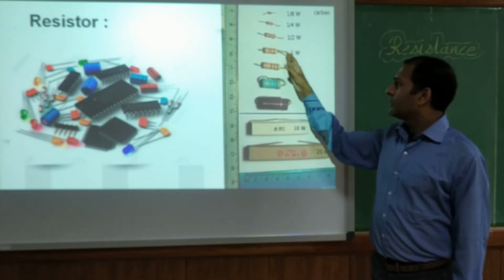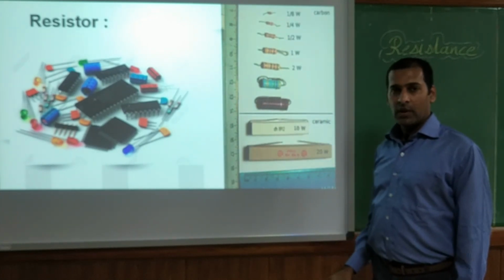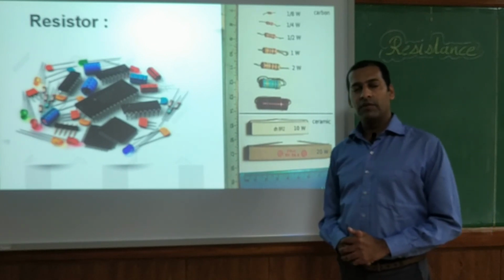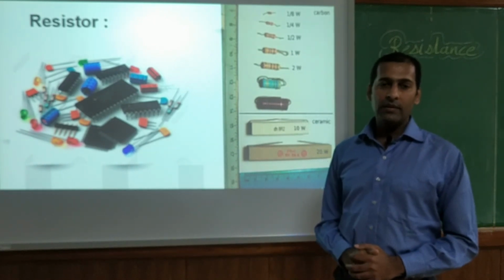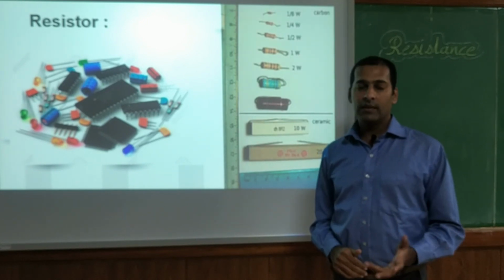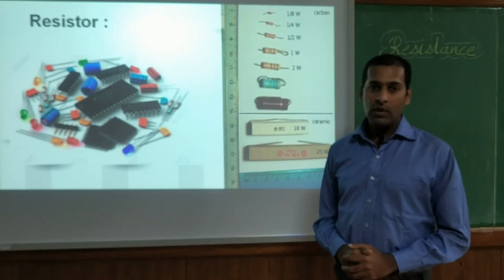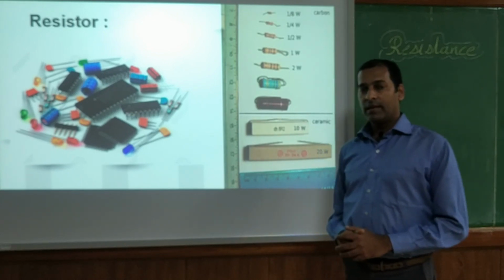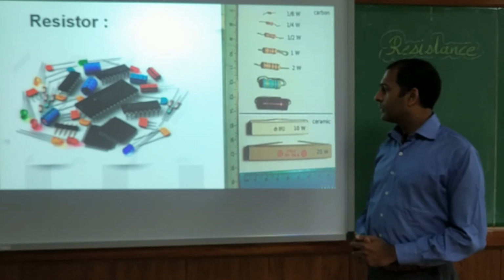There are various color bands on resistors, by using which we can identify the value of a resistor. A resistor may be, say, 1K, 1000 ohms. It may be 10K, that means 10,000 ohms. So that we will see in the practical session. It will continue after this explanation.